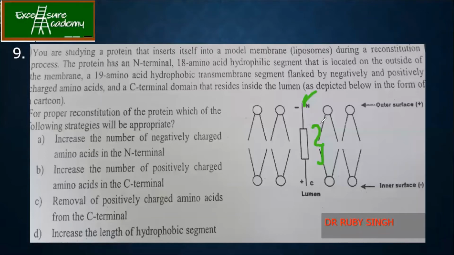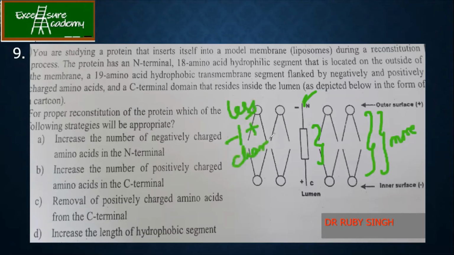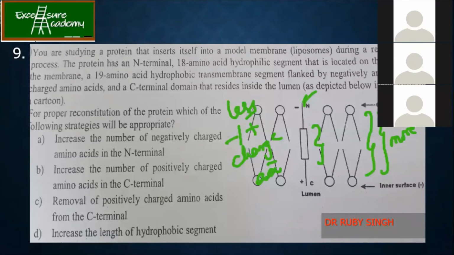So what is the answer? Anyone? Are you able to understand the question? What is the question they are asking? There is a protein which has been inserted into the liposome. Okay. Now you know that this region is hydrophobic. Okay. Now, if I want my protein to be inserted properly, I need this region to be more or less free of negative or positive charge amino acids. Okay. Is this much clear? Yes.